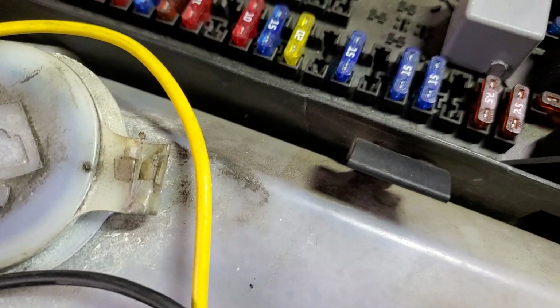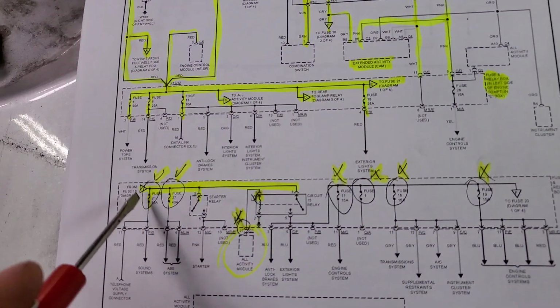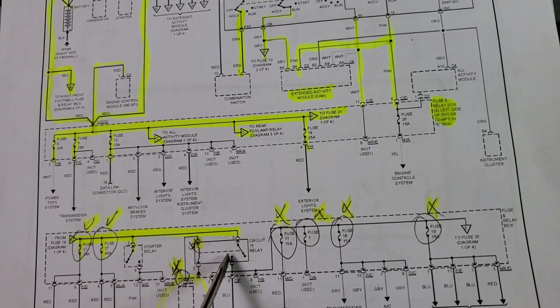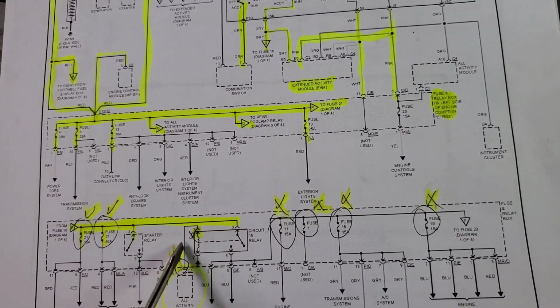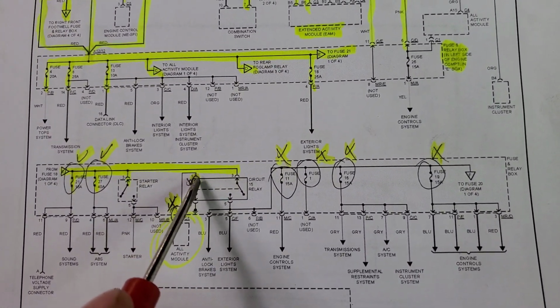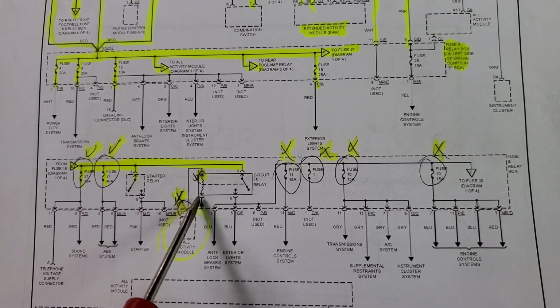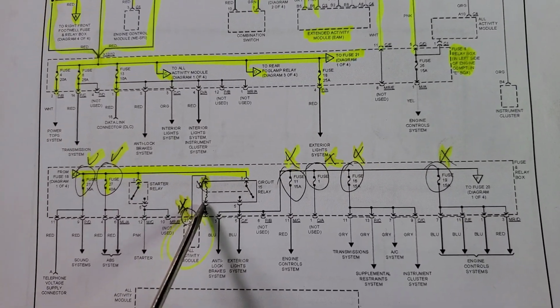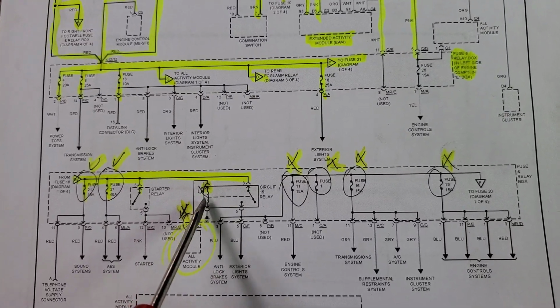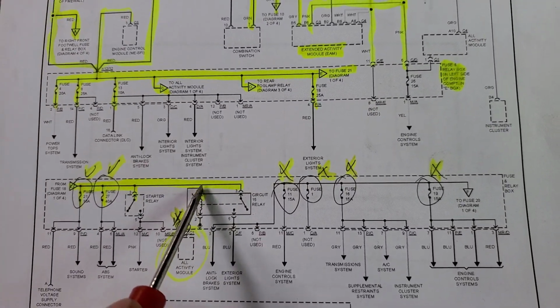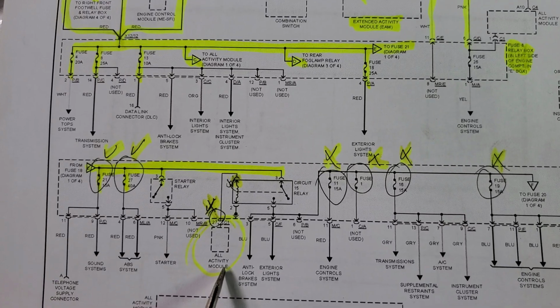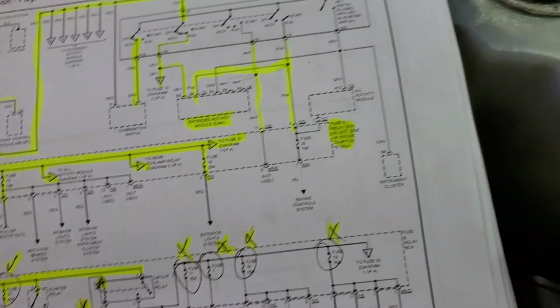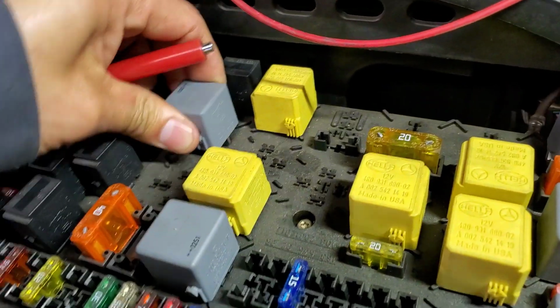See, we don't have power. We should have power right now there. So that means power should go through here, and after that, the all activity module should be on pin 1 activating the relay, and number 2 is constant ground. So the all activity module is the one we're gonna test on this circuit, and this is the relay.